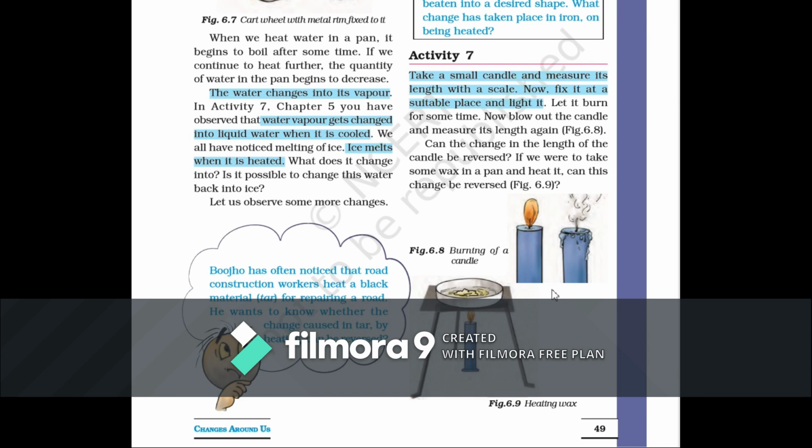Here I would also like to introduce two more terms to you, because it is a new chapter in class 7. We will study it in a higher class, but you should know about them. That is chemical and physical changes. Chemical changes are those changes which include some chemical reaction, and these changes are mostly irreversible. You cannot bring the original thing back. Like your candle, when you heat the wax, it will only melt, but if you burn the wax, it becomes ash and smoke, and both are new products.